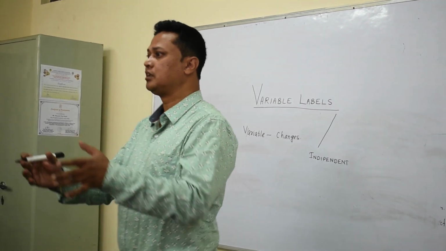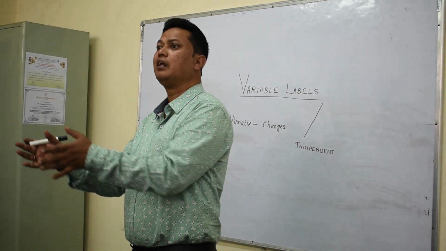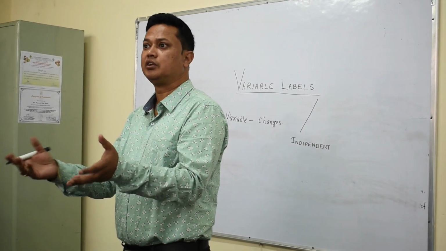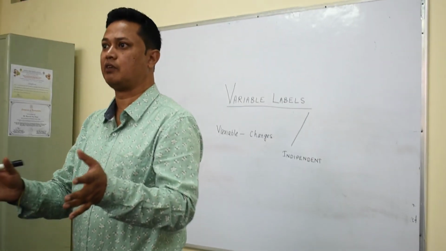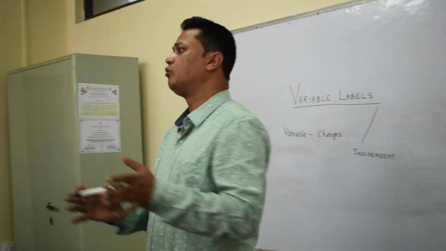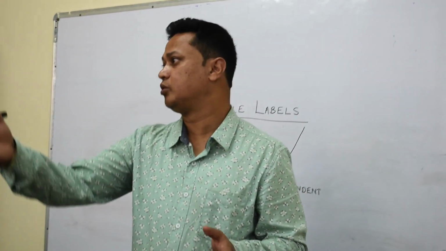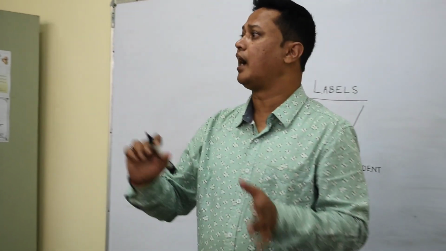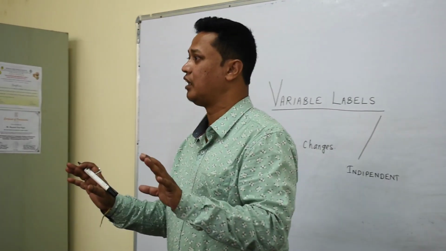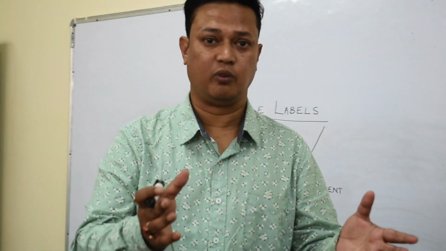Like in your class, you are girls and boys. I can divide it into gender, male and female. I cannot do any change in that, right? So this is called an independent variable. Another example can be your age, right? Age 21, 22, 23, 24, like that. I cannot change that because it is a fixed value. So this is called an independent variable, right?